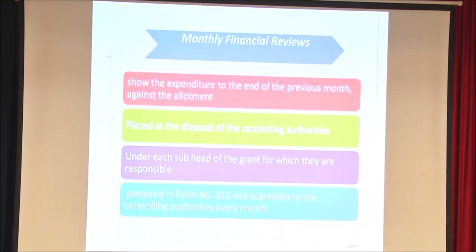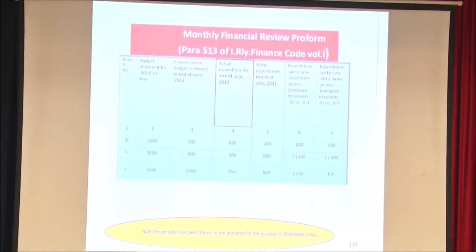There is a specific form for preparing the monthly financial review, as per the Finance Code, Volume 1, Para 513. It shows the demand, the budget allotment for the year, the budget proportion for the year, the actual expenditure for the same period of the previous year, the actual expenditure for the current year, and then a comparison.